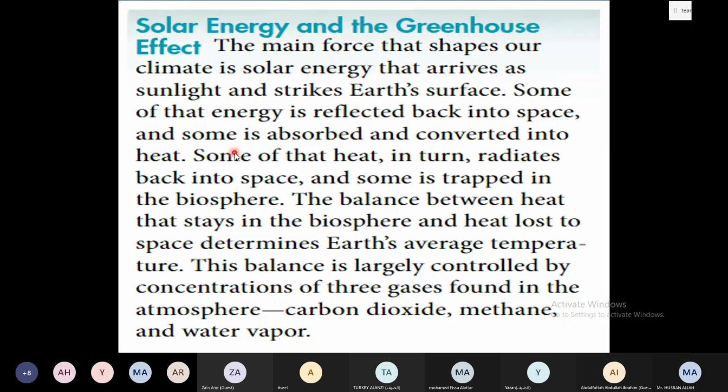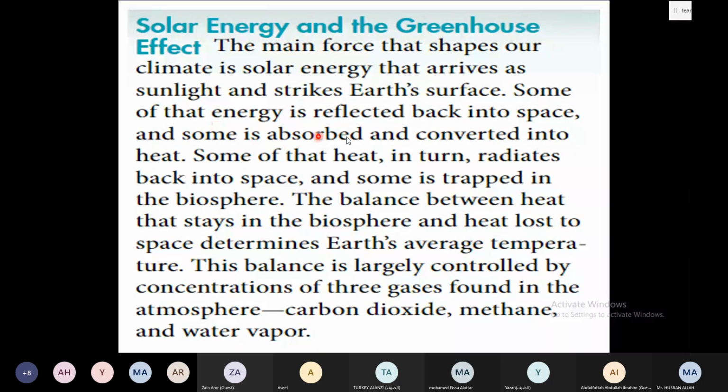The main force that shapes our climate is solar energy that arrives as sunlight and strikes the earth's surface. So the main source of energy for the earth is what? It is sunlight, right? The sunlight energy will strike the surface of the earth, right? So when it strikes the surface of the earth, what will happen? Some of the energy is reflected back into space, and some is absorbed and converted into heat.